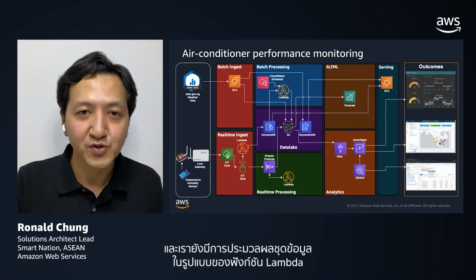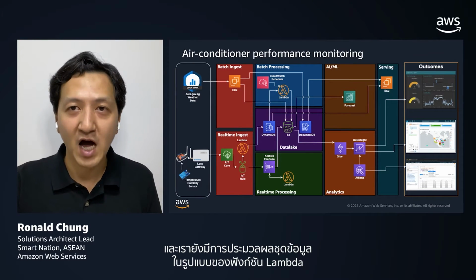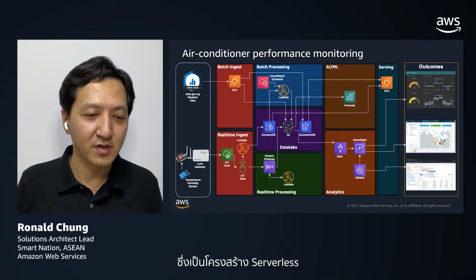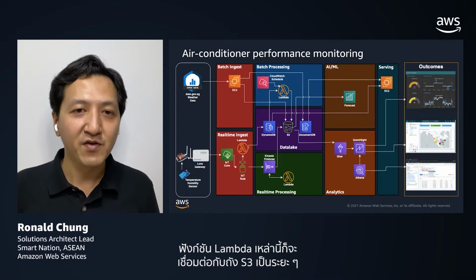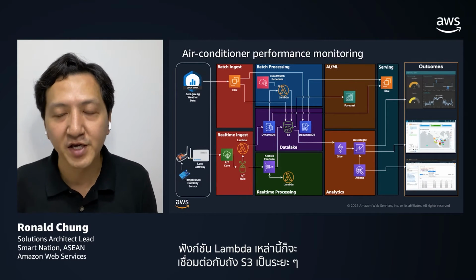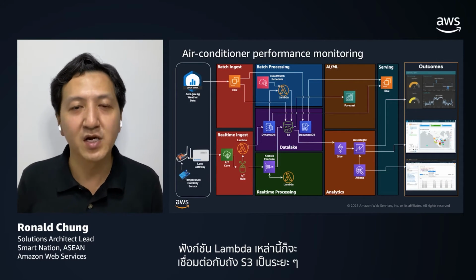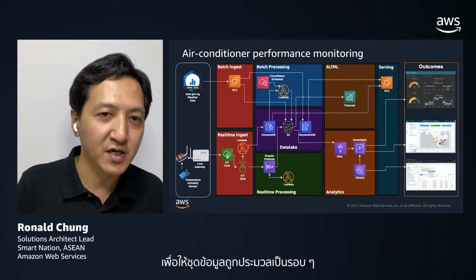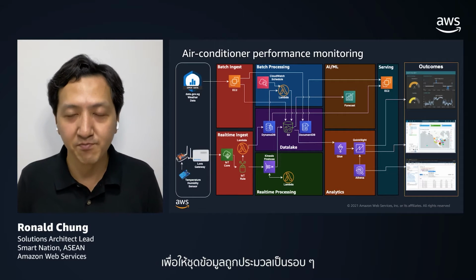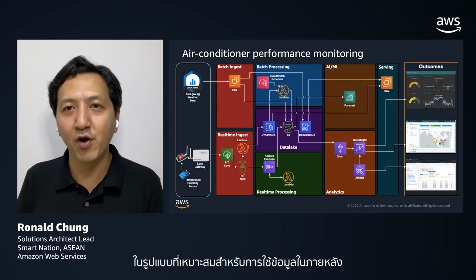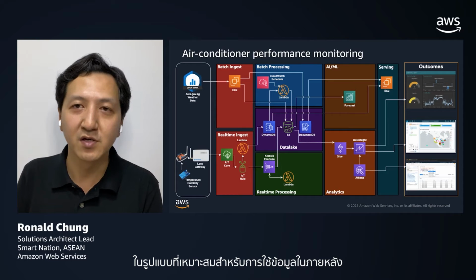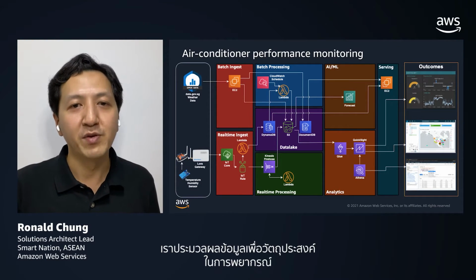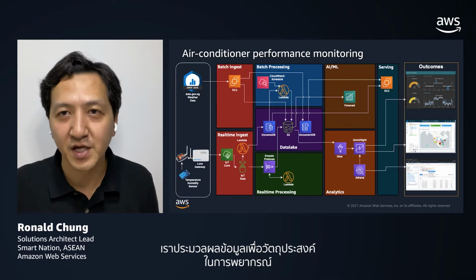And we also have the batch data processing in the form of a Lambda function, which is a serverless architecture. So these Lambda functions will periodically reach out to the S3 bucket and process the data in batch to the appropriate format for subsequent data consumption. In this particular example, we process the data for forecasting purposes.